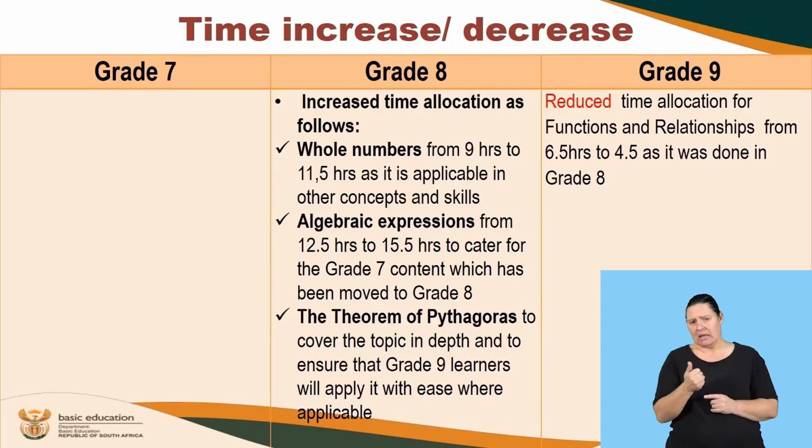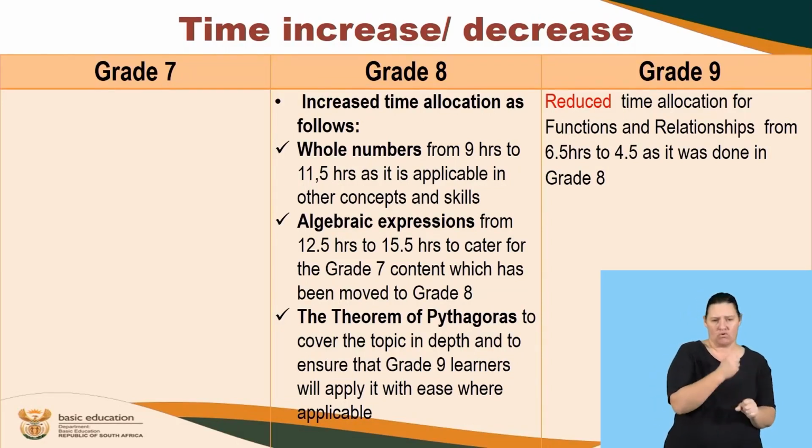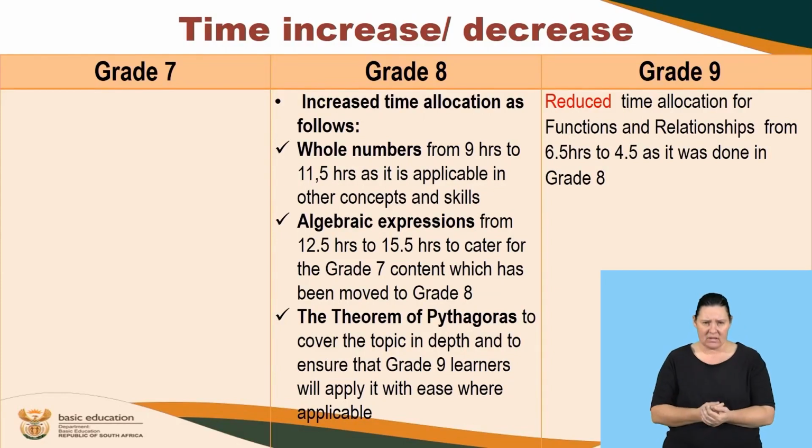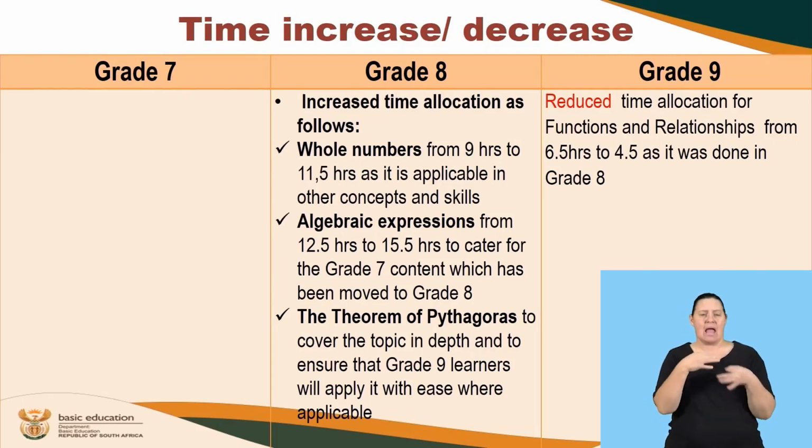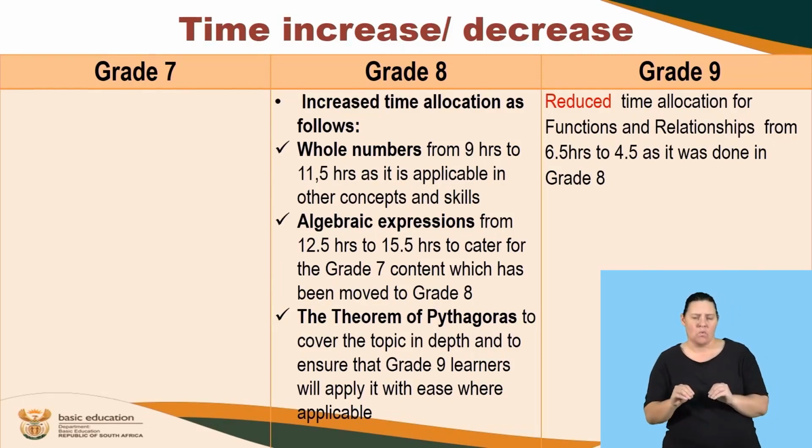And then when it comes to algebraic expressions, you will see when we're talking to the next slide, there is some content that has been added from the previous grade that we decided to remove. And then the theorem of Pythagoras, again, you are going to see that when we talk to the next slide on what has been added, moved, or shifted.